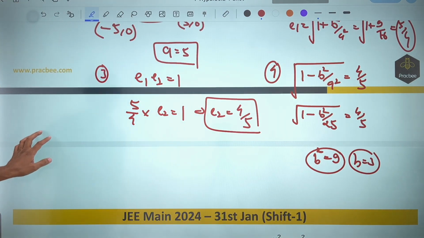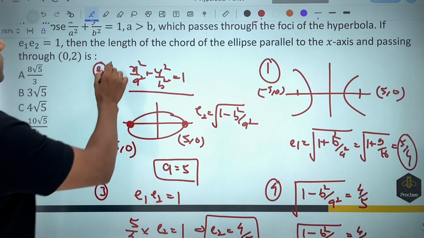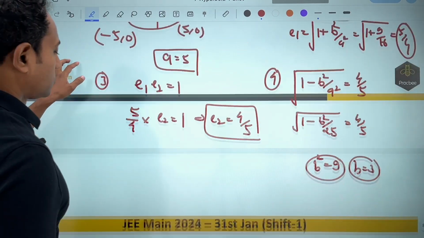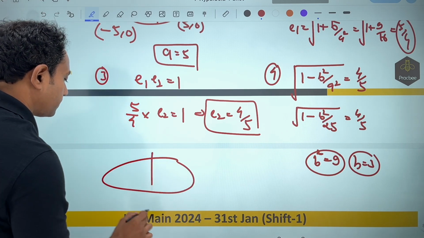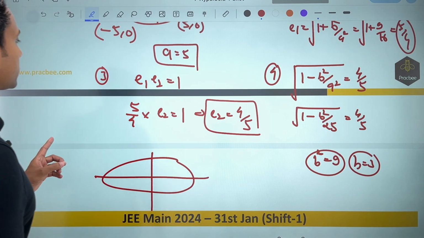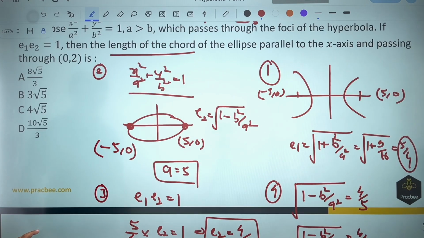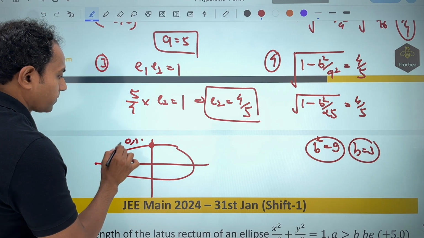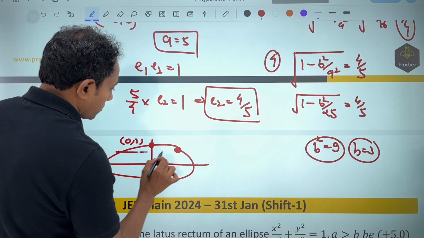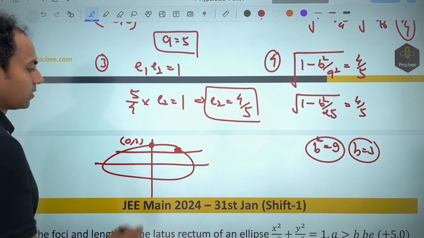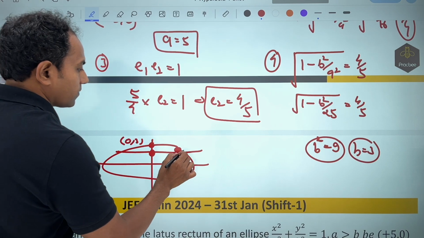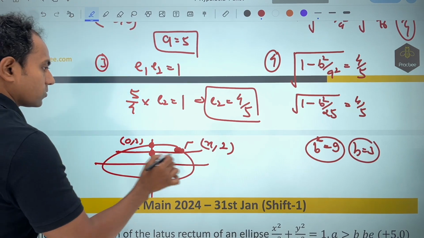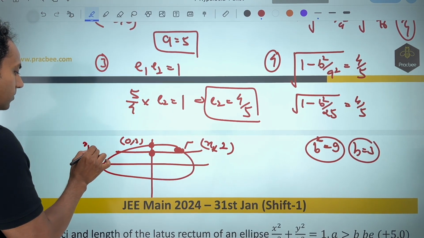Now in the fifth part, what they are asking us to do is find the length of the chord which is parallel to the x-axis and passes through (0, 2). So if I draw the diagram, this is my diagram. Length of the chord parallel to the axis passes through (0, 2). So this is (0, 3). (0, 2) would be somewhere here. So your chord will go like this. It passes through (0, 2), so the y coordinate of this point is nothing but 2. The x coordinate we don't know. So this is (x2, 2), this is (x1, 2).